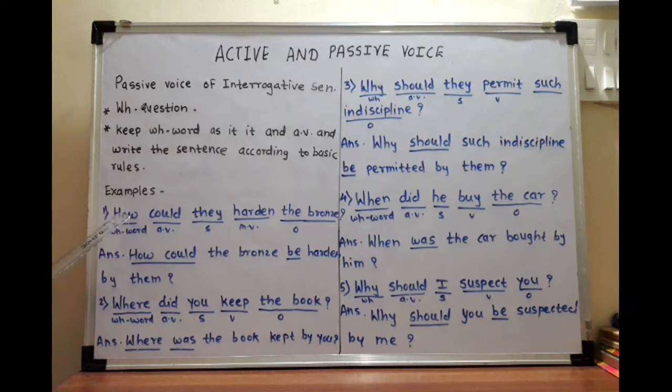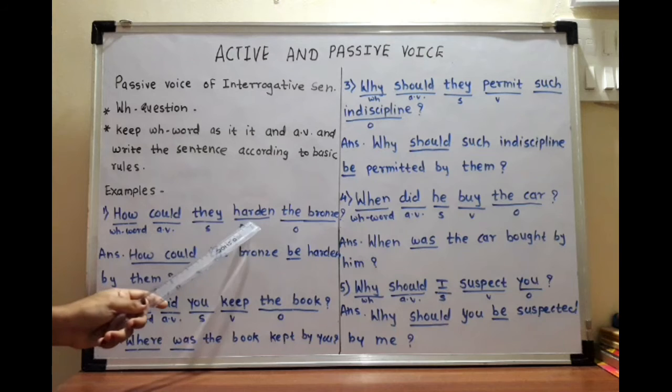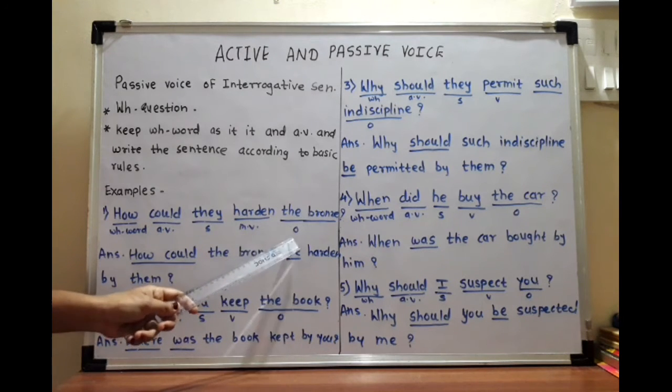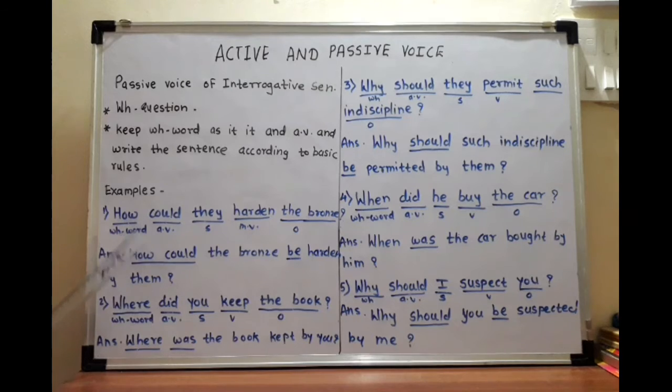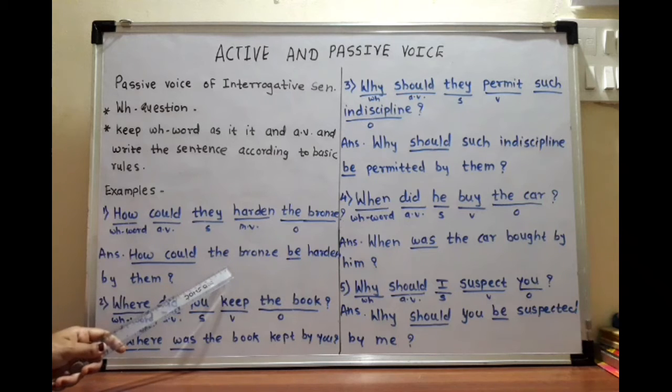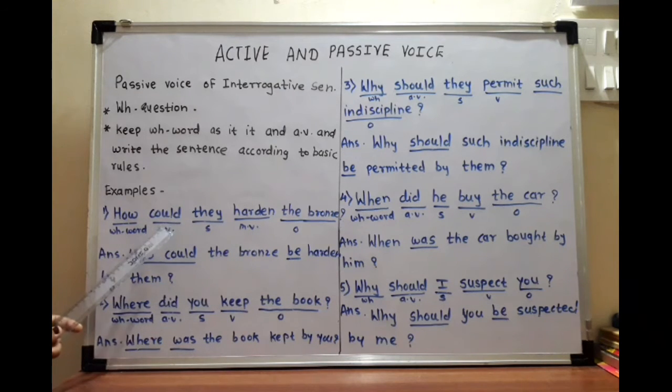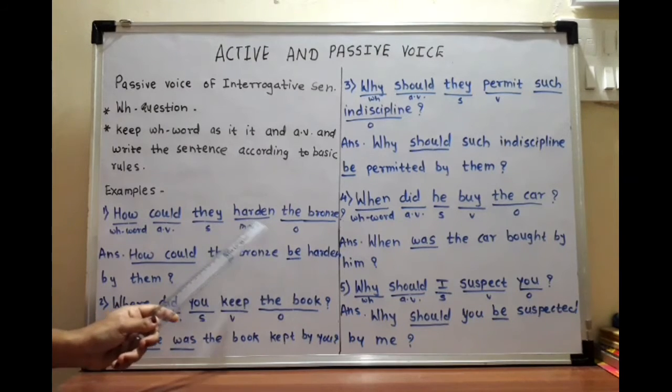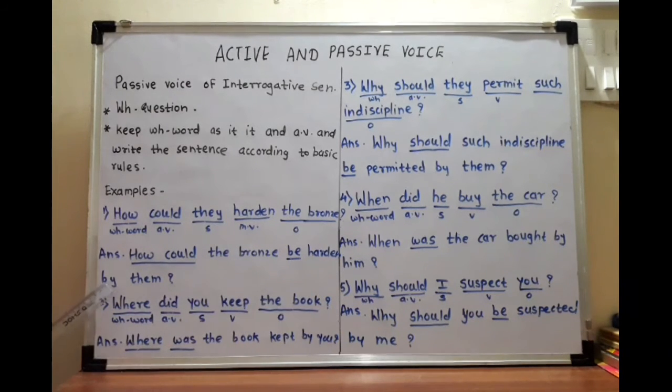Let's see the example. How could they harden the bronze? How is the WH word, could is the auxiliary verb, they is the subject, harden the main verb, the bronze the object. How and could we have to keep as it is, isn't it? So how could, take object on subject's place, the bronze. Because here a modal auxiliary verb is there, what are we taking for a modal auxiliary verb? Be. So here what will come? Be. Then the past participle of the main verb harden. Then by, subject on object's place. How could the bronze be hardened by them?